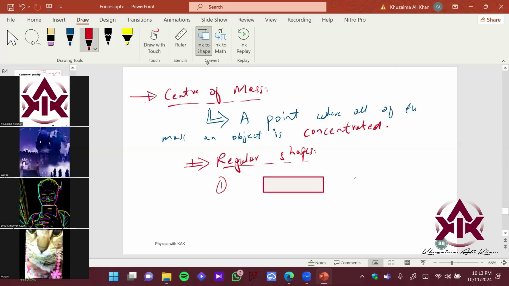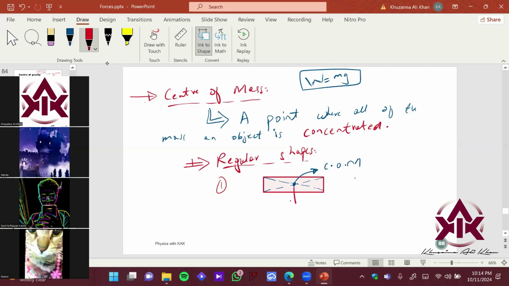So if I make a rectangle over here, if I want to find the center of mass, again I will draw diagonal lines. So now again, this is also the center of mass. I will not draw any vector. This is also a point where the entire mass of an object is concentrated. So imagine the formula, weight equals mg. So we can just see that mass and weight are tightly proportional to each other.